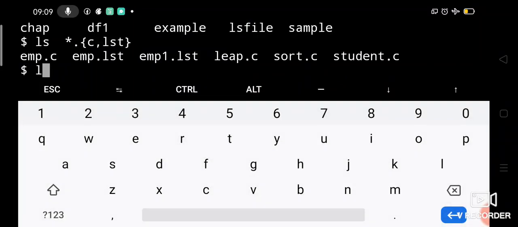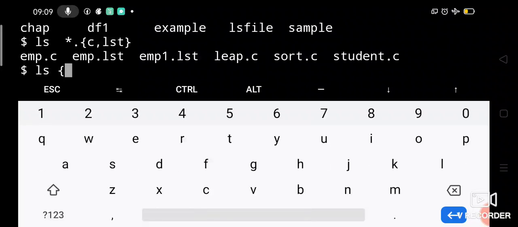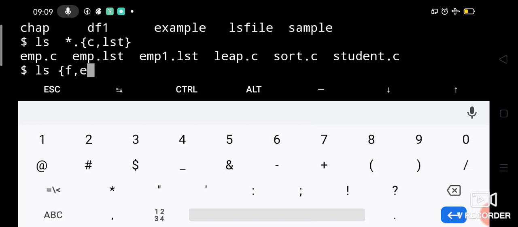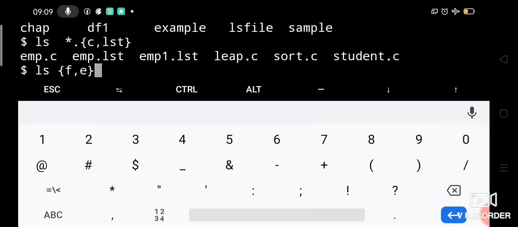To list them, we use the ls command, and we have to specify the braces because we have dissimilar patterns, starting with F and starting with E. They are totally dissimilar, right? So starting with F, comma, starting with E, close the braces, and after that you can put a star. So it should start with F or E followed by anything.